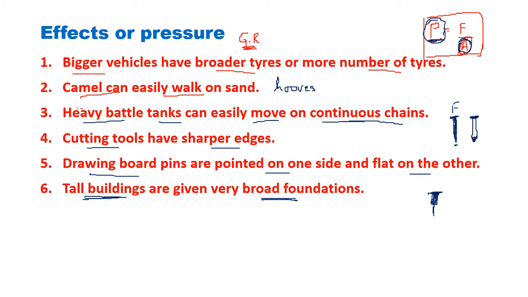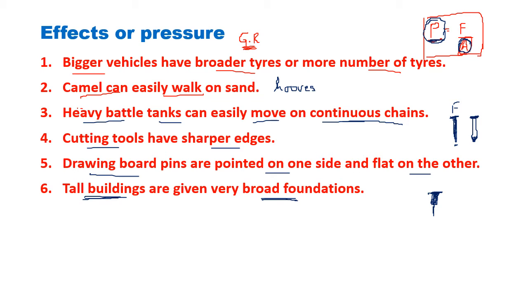Why broad foundations? When the buildings are very tall, say 8 to 10 stories, they exert a lot of downward force on the earth. If the soil is soft, the building can sink into the ground and fall. But with a very broad cemented base, the increase in area decreases the pressure, which makes the building very safe.